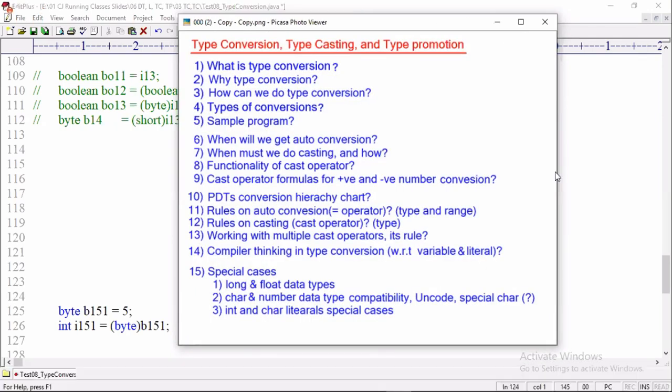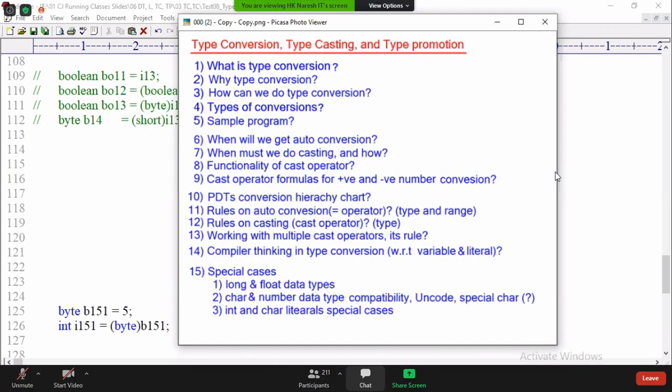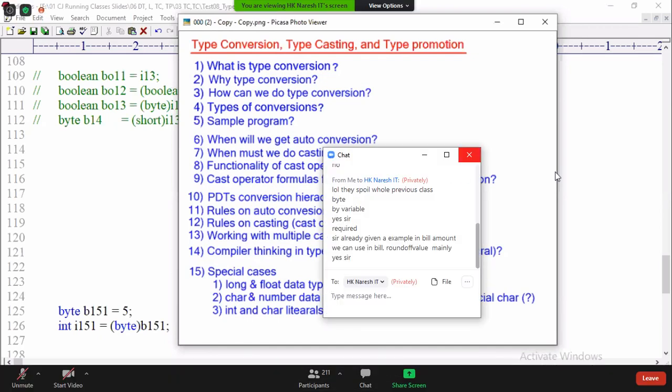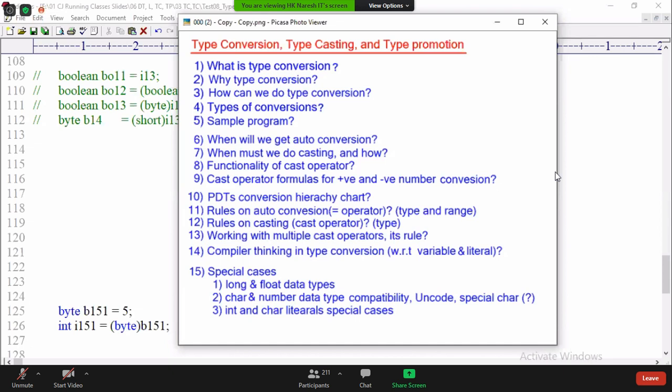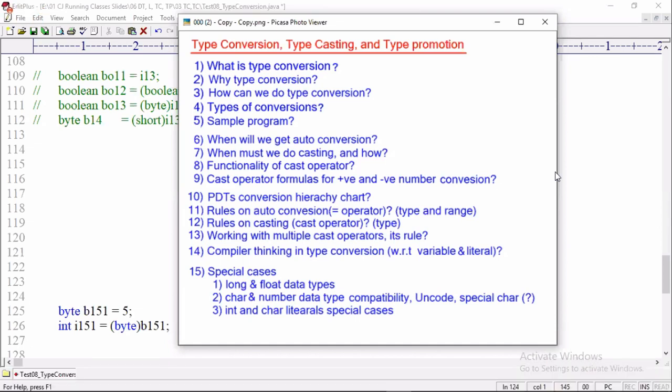Who is that? Who is that person's name? I didn't remember. Samprasad. What is the name? Samprasad. Narsimha Prasad. Already covered second point.